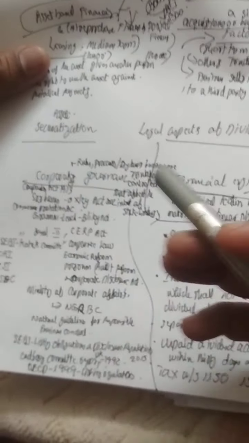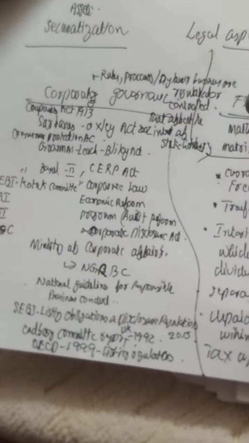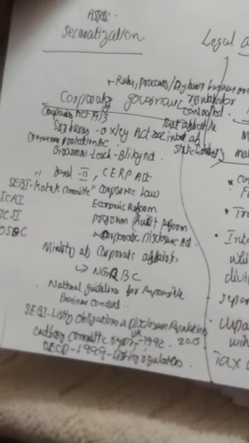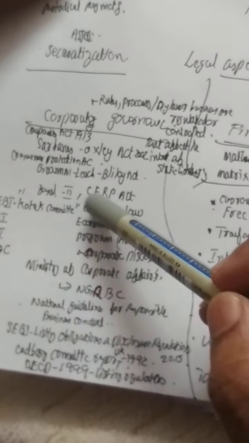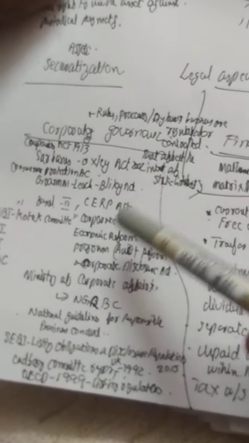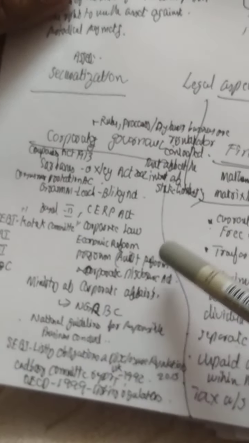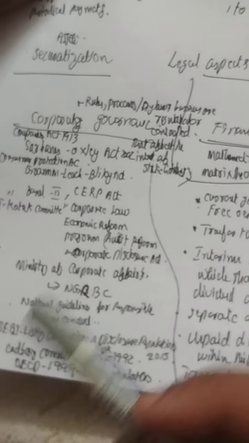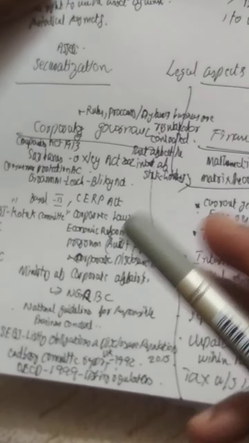The Ministry of Corporate Affairs gives certain rules. National Guidelines for Responsible Business Conduct are applied by the Ministry for implementing the effectiveness of corporate governance. There is also the CLERP Act, the Corporate Law Economic Reform Program, Audit Reform and Corporate Disclosure Act, which is a part of corporate governance. There is the Cadbury Committee, UK report 1992. OECD rules, the Organisation for Economic Co-operation and Development, are there for ensuring the corporate governance policy.